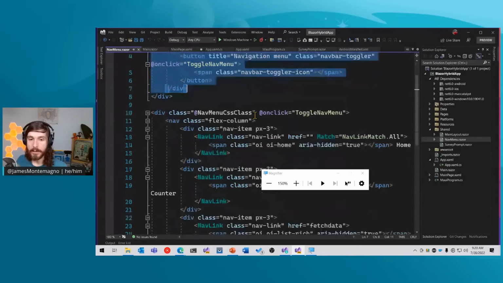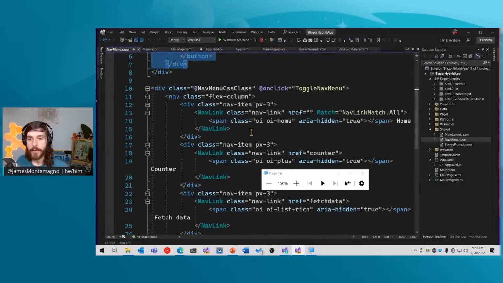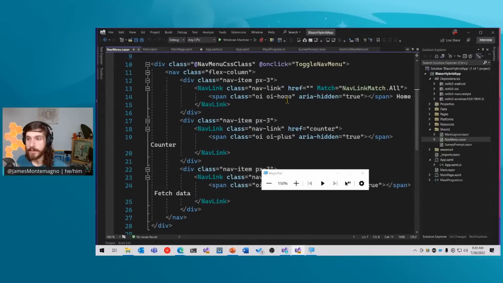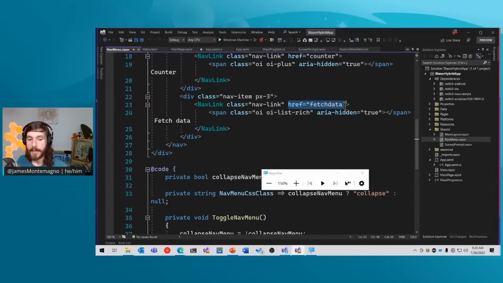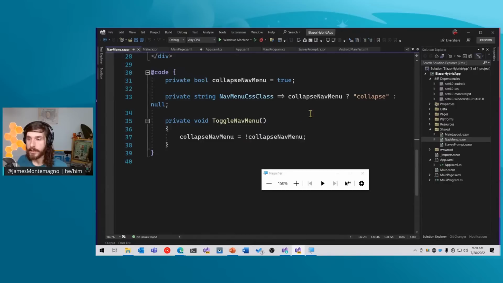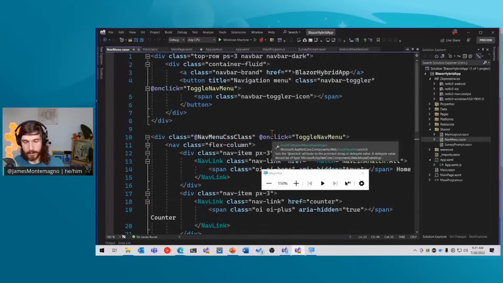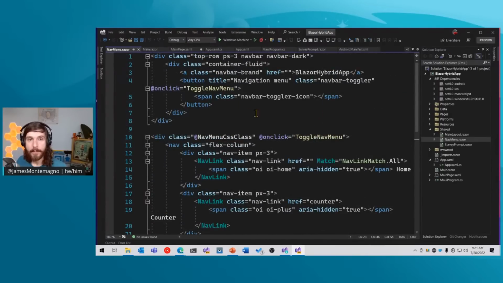There's a toggler. There are a few different pages inside of here, such as our index page, our counter page right here, and then also our fetch data page. So there's a little bit of logic to collapse and uncollapse the menu as well, which is cool. So that's how that is loading up there.